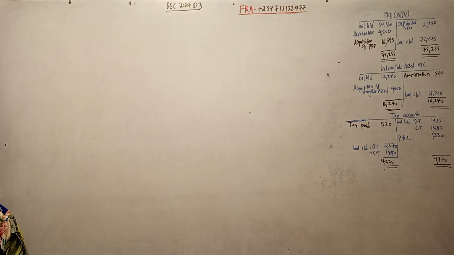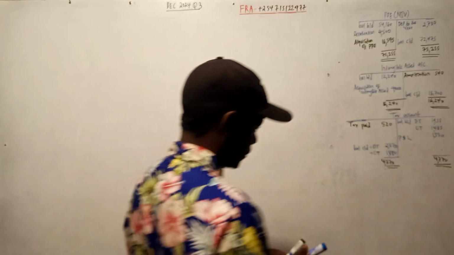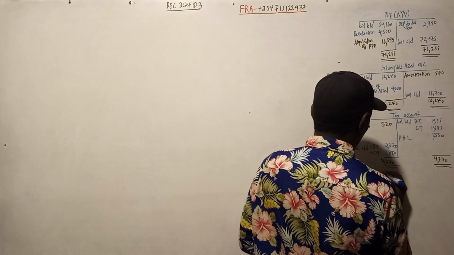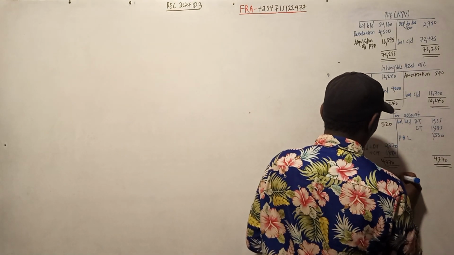We can open the retained earnings account to see if there was a dividend paid. So retained earnings account.